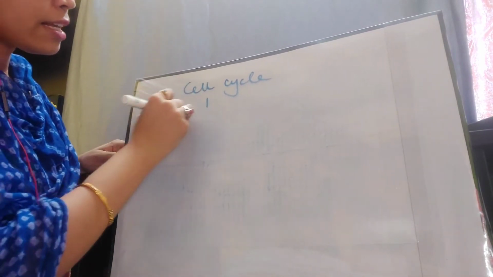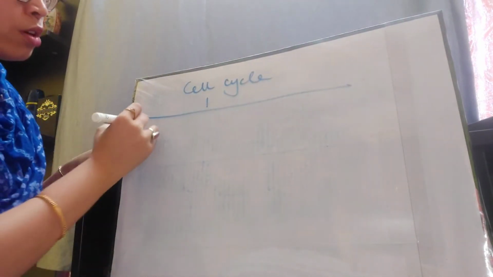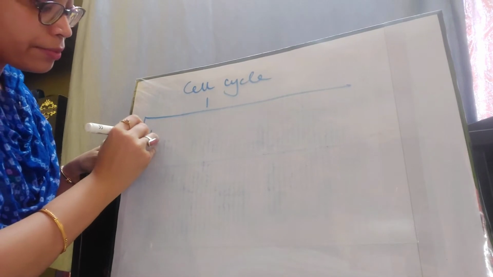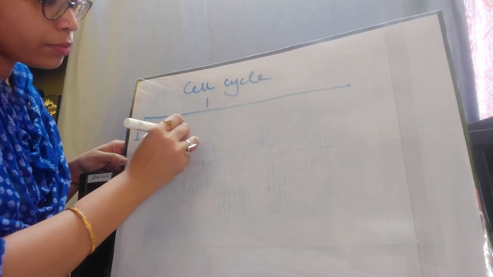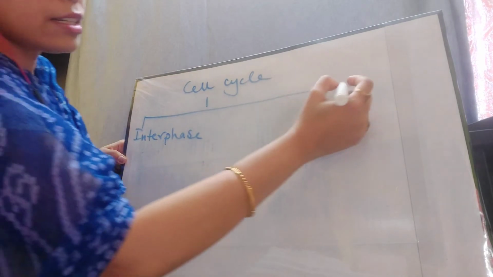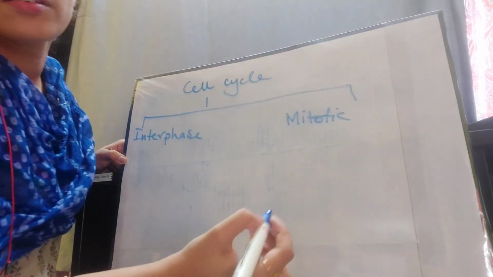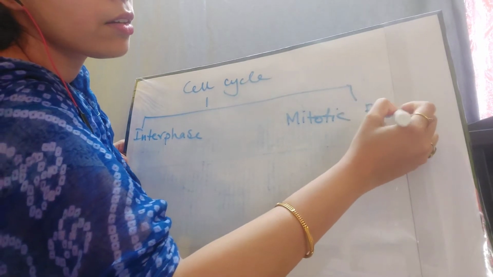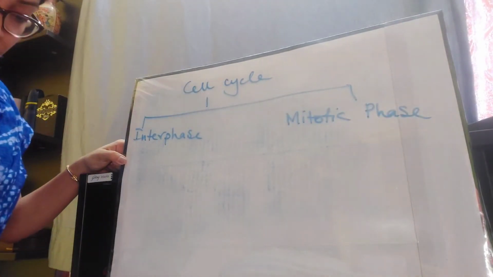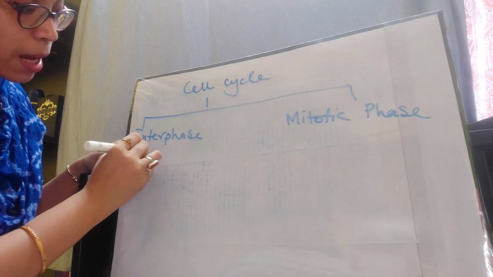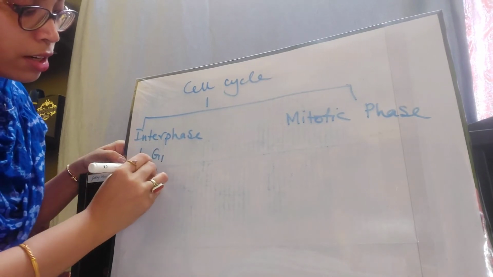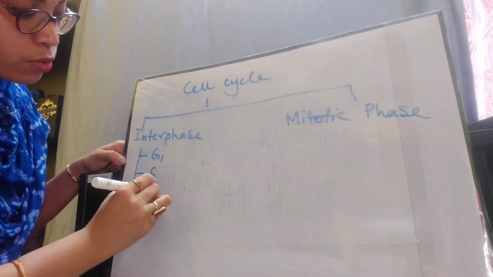Now let's talk about the phases of the cell cycle. The cell cycle is broadly divided into the interphase and the mitotic phase. Interphase has three subphases, G1, S and G2.